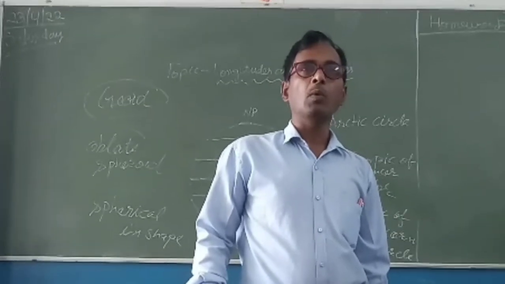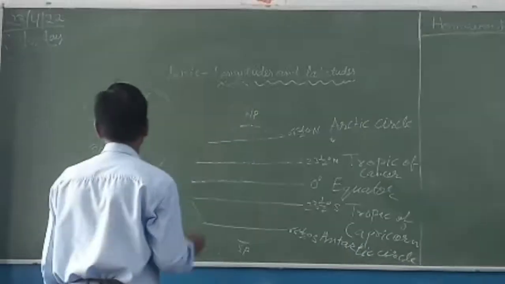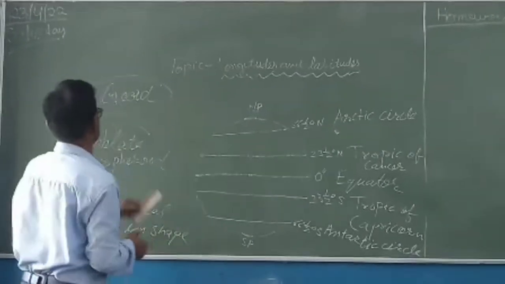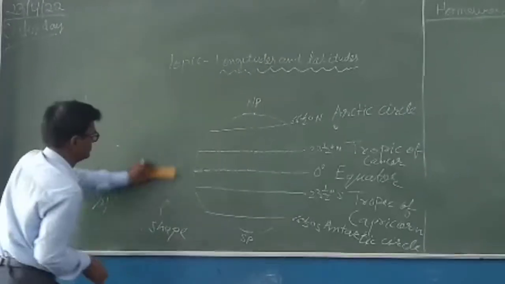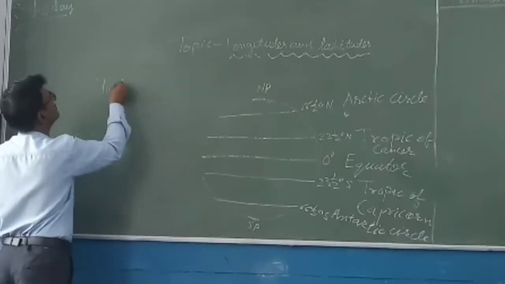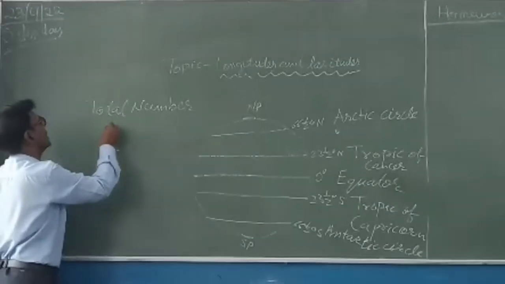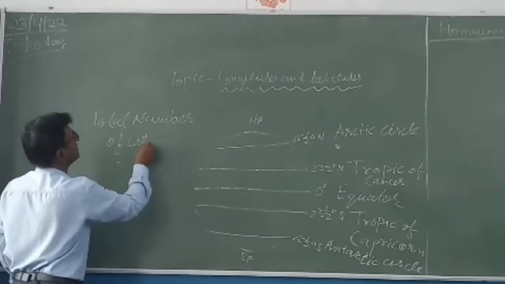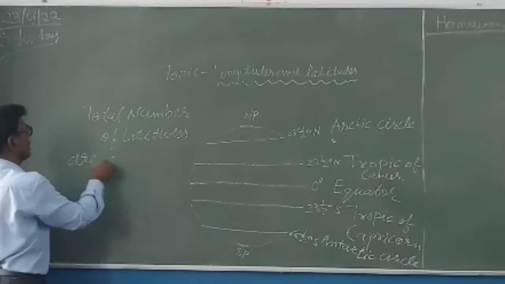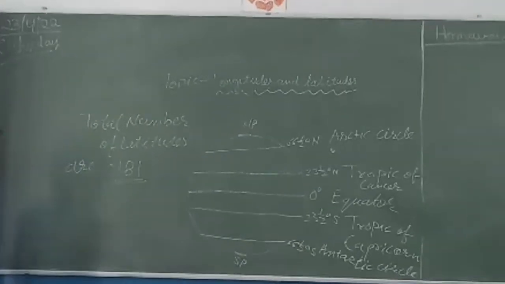The total number of latitudes is 181. Is it clear? Yes, sir.